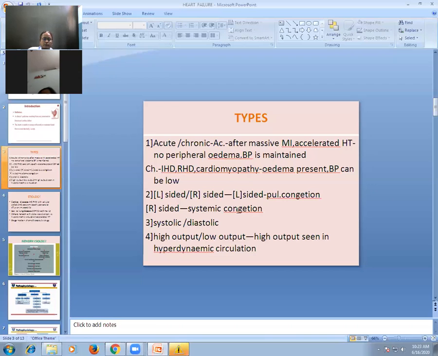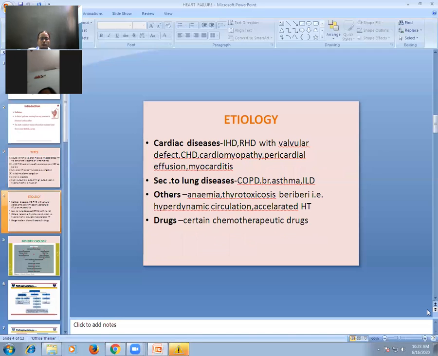So these are some types of heart failure: acute versus chronic, left-sided versus right-sided, systolic versus diastolic, high output versus low output. Now the causes of heart failure. No doubt, diseases of the heart itself.